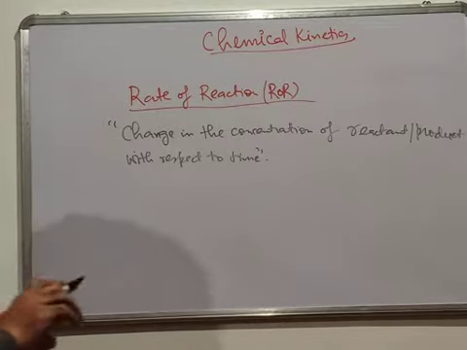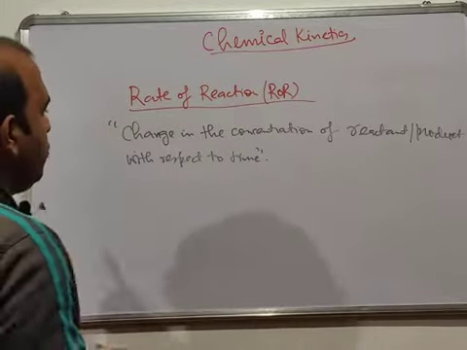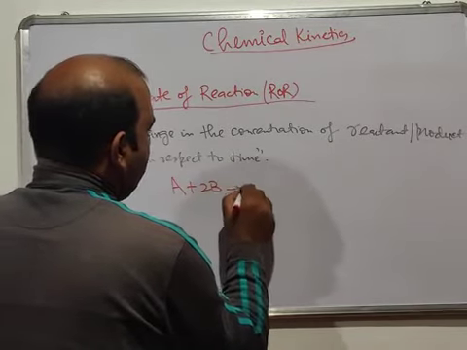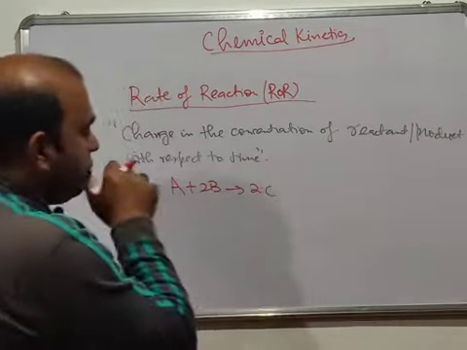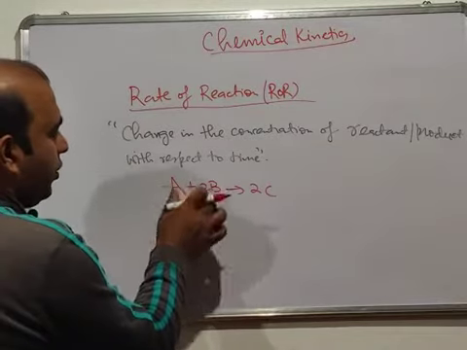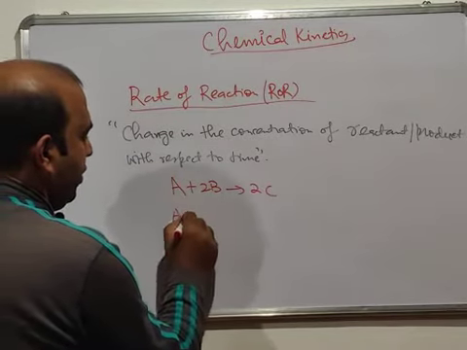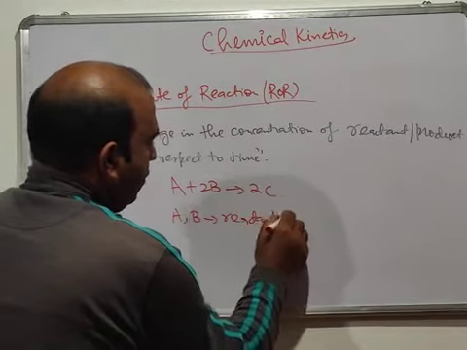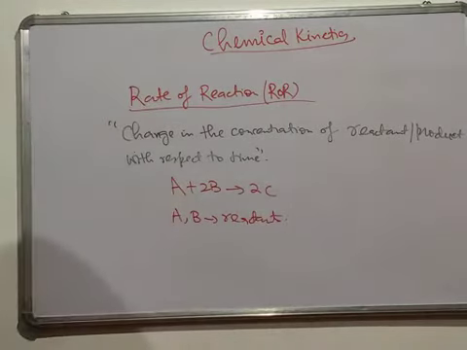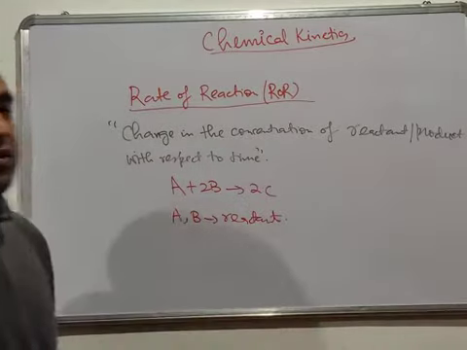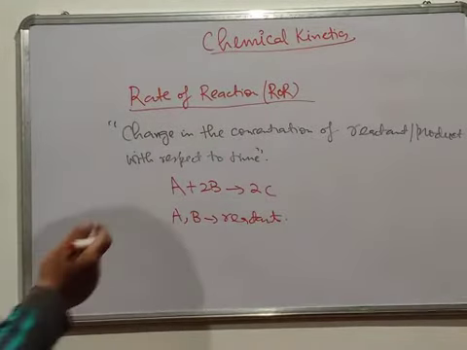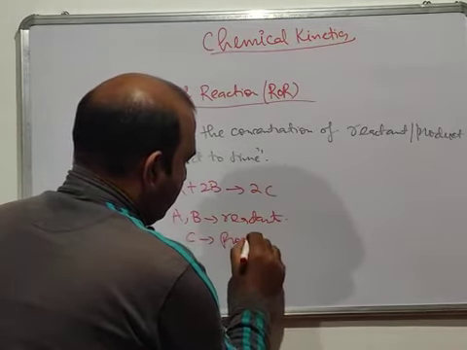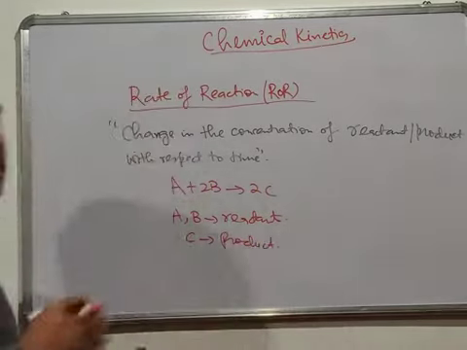So for example, I will try to explain. Let's suppose we have some reaction. Let's suppose we have a reaction A plus 2B, it gives, let's suppose, 2C. So now you will identify here we have two reactants, that's A and B. Always on the left side we have reactants, and on the right side we have what are called products. So C is here a product. C is the product of this reaction. So A and B, they are reactants.